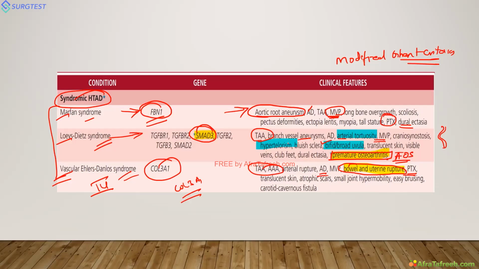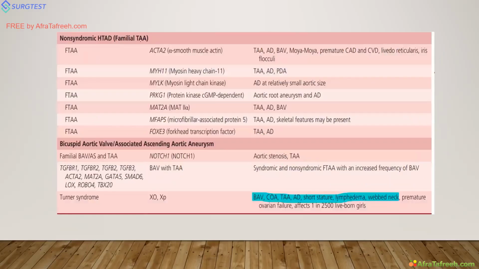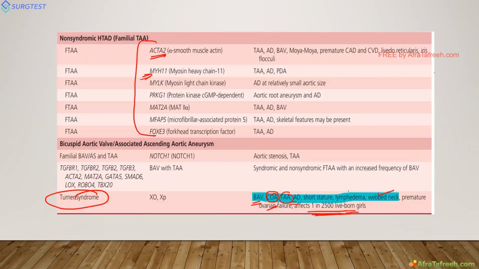Genes I have mentioned from Harrison. If you have time, go through it; the ACTA2 gene is mentioned, MYH11 is mentioned. Our main point of interest is Turner syndrome. Turner syndrome is actually highlighted by bicuspid aortic valve, coarctation of aorta, hypertension, thoracic aortic aneurysm, aortic dissection. So all these things will be in Turner syndrome. It occurs in 1 in 2,500 live born girls, with webbed neck and premature ovarian failure. So this is the syndrome of aortic aneurysms.